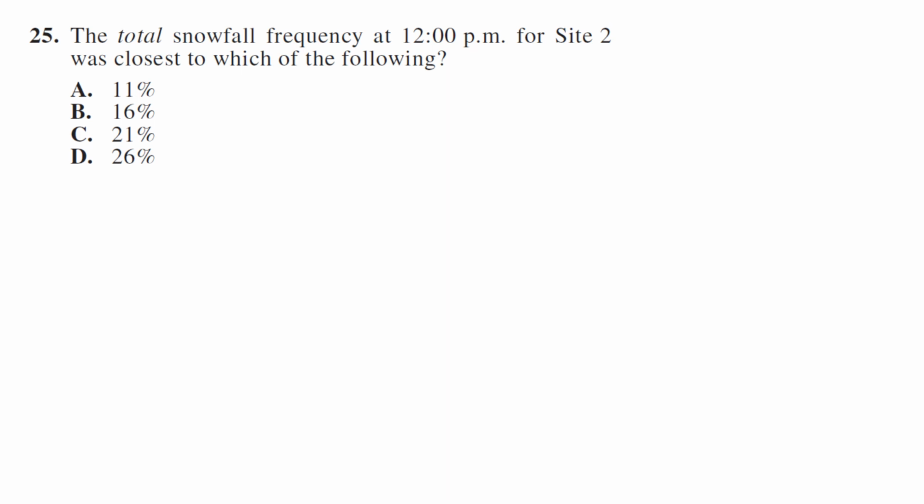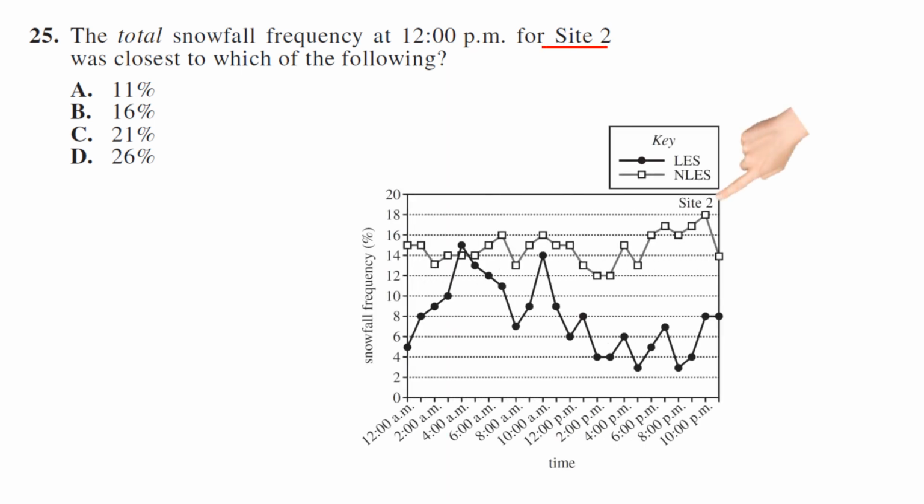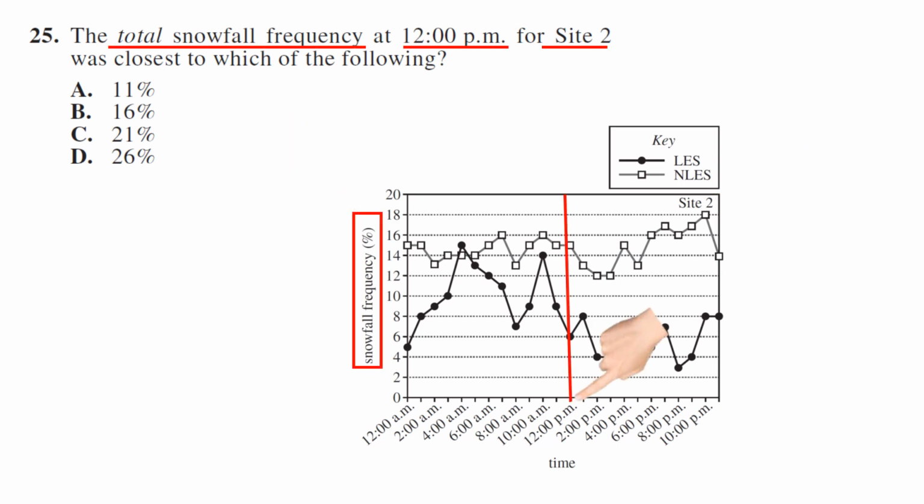Number 25, site 2, the total snowfall frequency at 12 p.m. for site 2 was closest to which of the following? So we have to use total snowfall. So we're using LES and NLES. So it looks like we have 15 and 6, right? It says 21. So that's our answer, C.